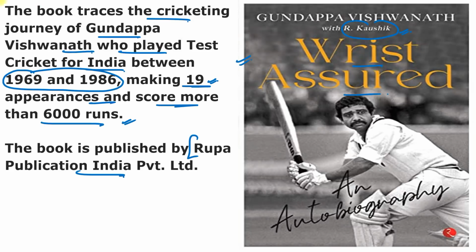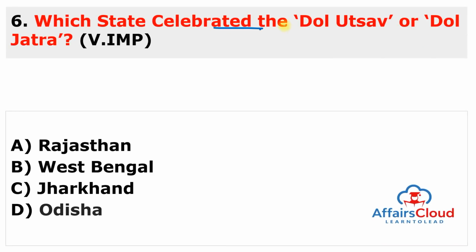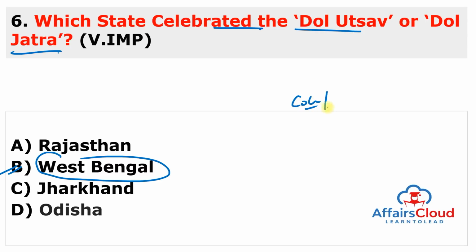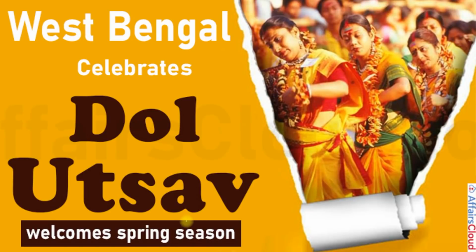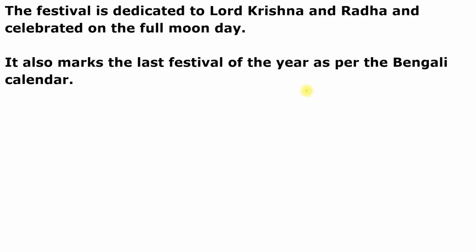Now moving to next question. Which state celebrated the Dol Utsav or Dol Jatra? So simple question, just remember the question as same as in slide, and this is celebrated by West Bengal. So answer of this question is B. So West Bengal celebrated this Dol Utsav or Dol Jatra, the festival of colors, marking the onset of spring season or spring weather. And the majestic festival is celebrated by throwing gulal or abir on the others and by singing and dancing in the cultural programs. And the festival is dedicated to Lord Krishna and Radha and celebrated on the full moon day.